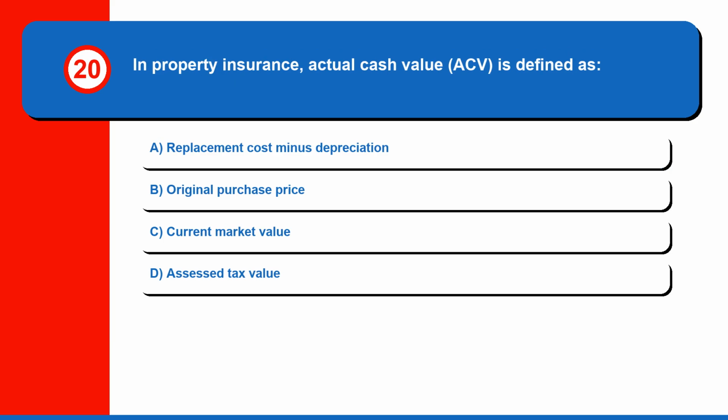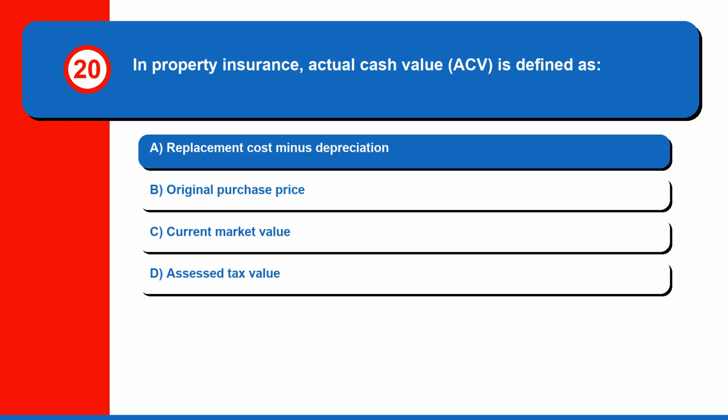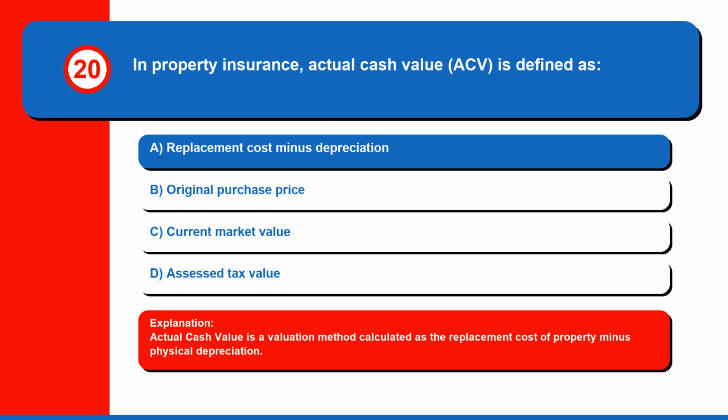Question 20. In property insurance, actual cash value, ACV, is defined as A. Replacement cost minus depreciation, B. Original purchase price, C. Current market value, or D. Assessed tax value. The correct answer is A. Replacement cost minus depreciation. Actual cash value is a valuation method calculated as the replacement cost of property minus physical depreciation.